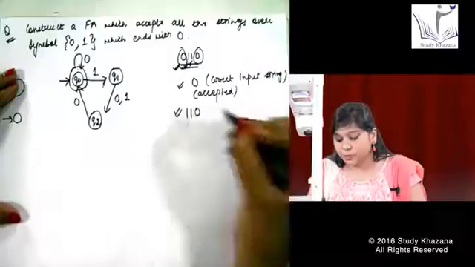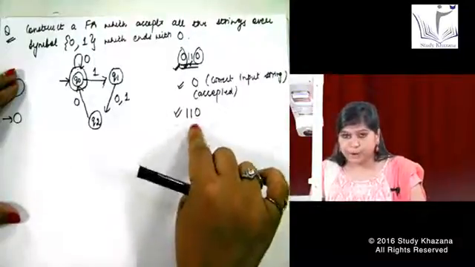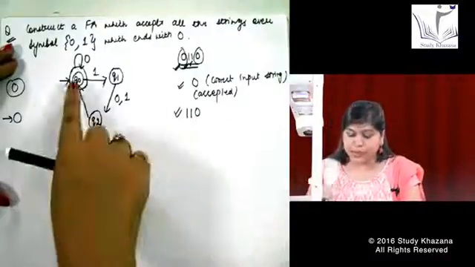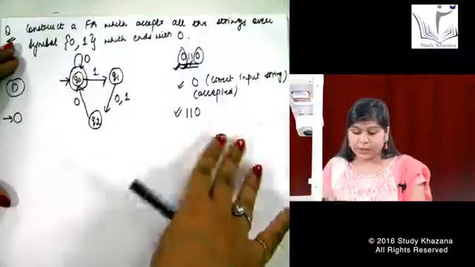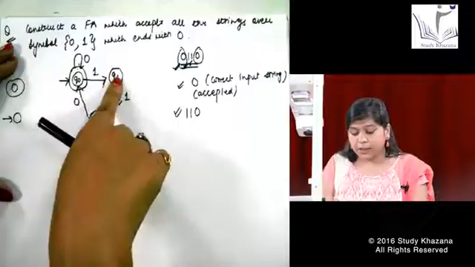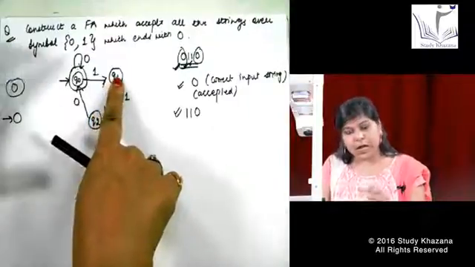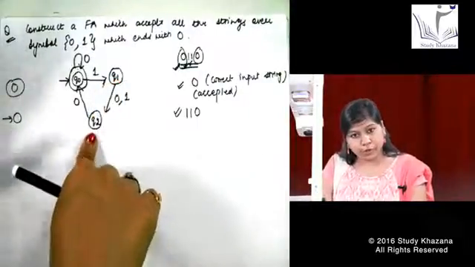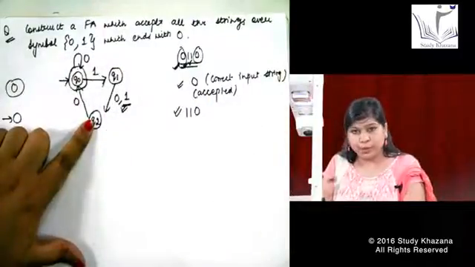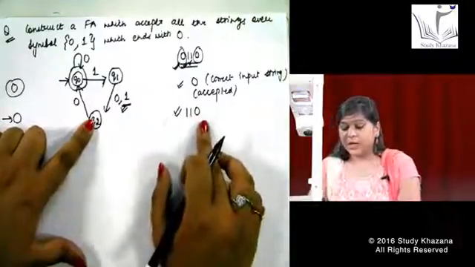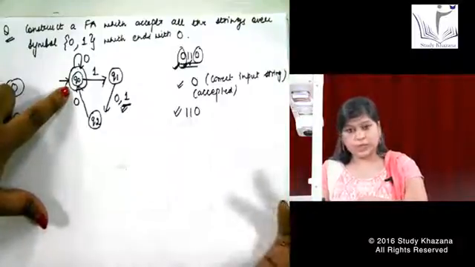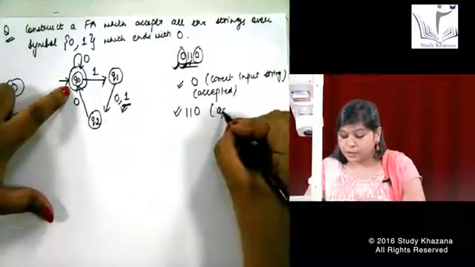I say 1 1 0. This should be accepted by my machine because I am seeing I am having a 0 at the end. So this should be accepted. Let us say, do we have a way in this machine for accepting 1 1 1 0? I start with my initial state. I give an input 1, move to Q1, again an input 1, move to this state Q2. Okay, done. Why I am moving from Q1 to Q2? Because I have an input 1. So this is possible. Okay, I again got an input 0. So this last 0, that means I have reached to my final state. This is also accepted.